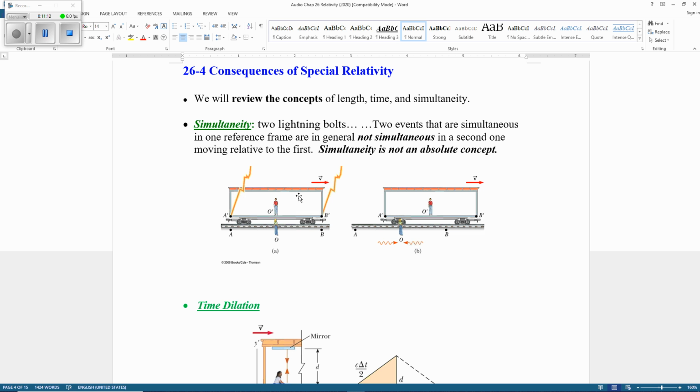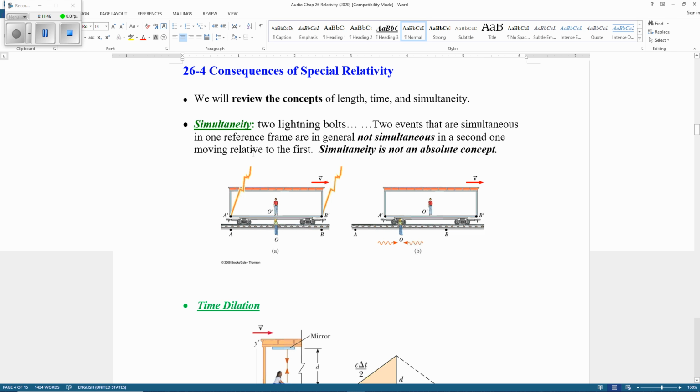So if we accept the two postulates, physics laws are the same for everyone and the speed of light is a universal constant, let's see what happens. The first experiment: suppose we have two students. One stays inside the train, the vehicle, which goes at very high speed. Another one stands on the ground. From A to the student and from B to the student is the same distance. Also A prime, that's inside the vehicle, and B prime to this student is also the same distance.